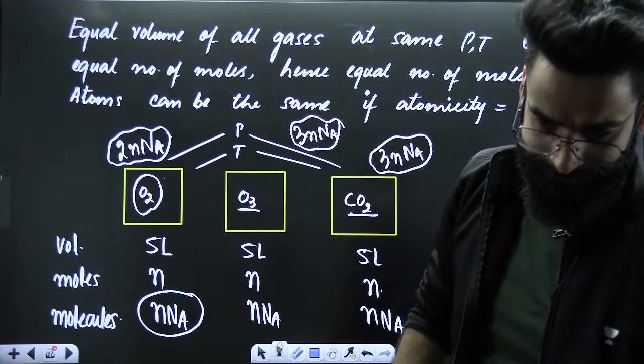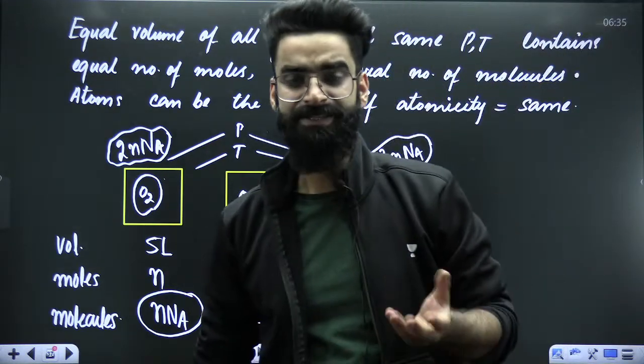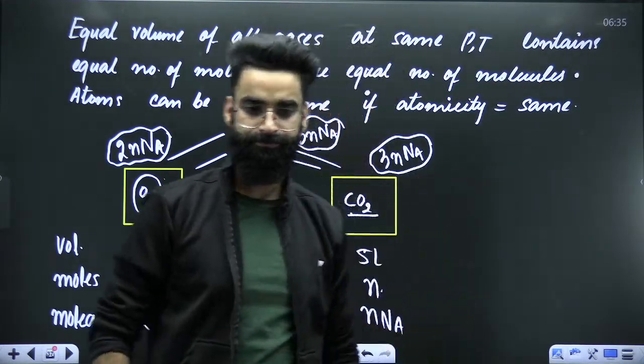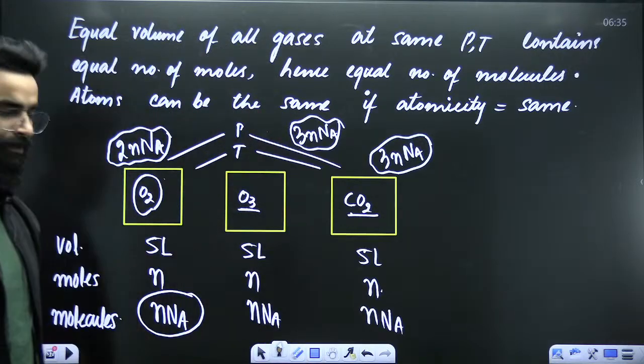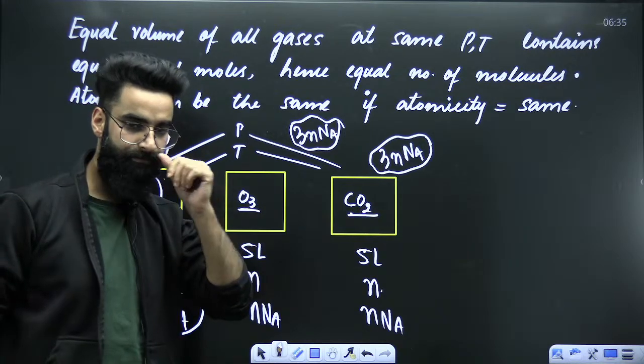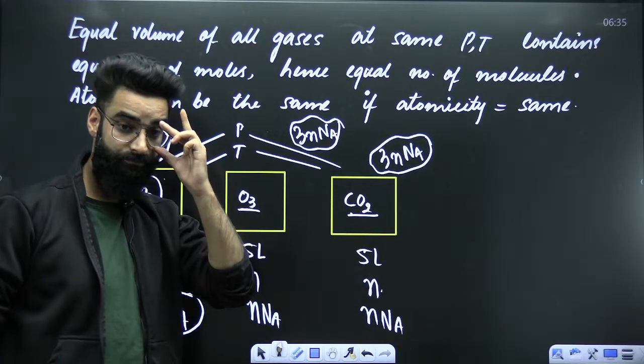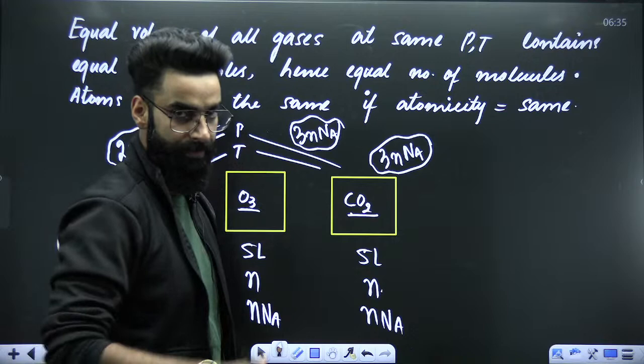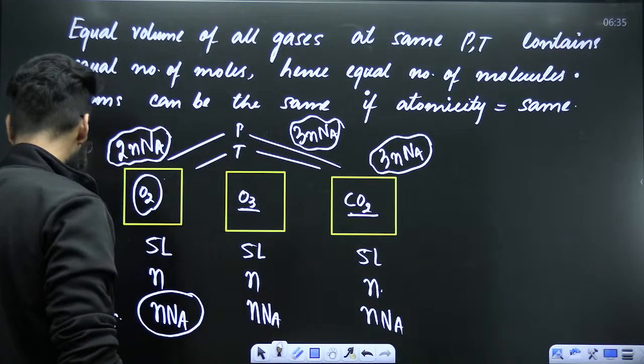Thank you, Pranav. Atomicity means number of atoms in one molecule. Right? It is diatomic. It is triatomic. Perfect? All right. So these were your gas laws.